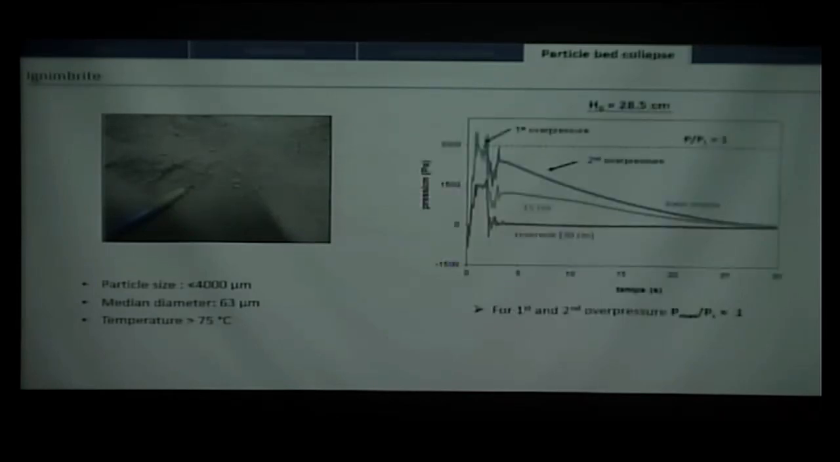So then I tried the same kind of experiments with ignimbrite, which is natural pyroclastic flow deposits, so really fine grain here. The particle size was sieved below 4 millimeters, and the median diameter was 63 microns. And what happens here is that we have the exact same pressure phases, but what is striking is that the duration of diffusion here is much longer in the case of the ignimbrite.